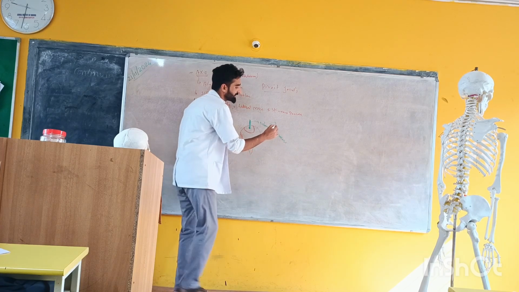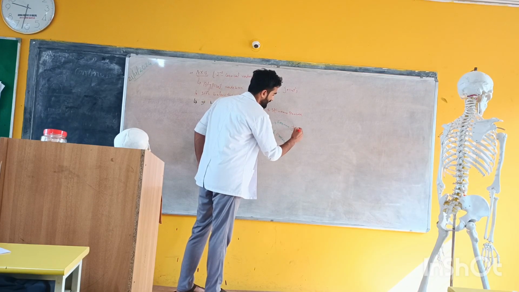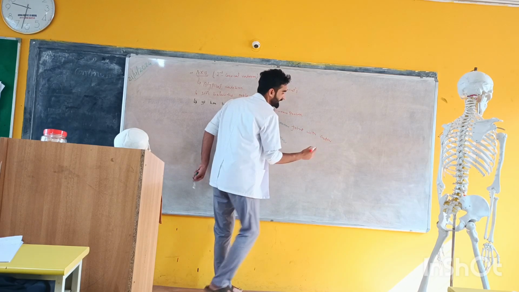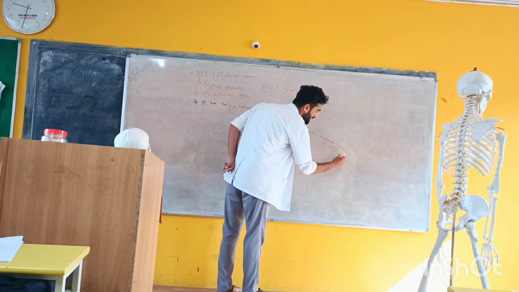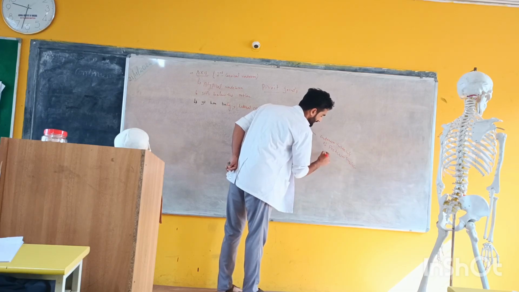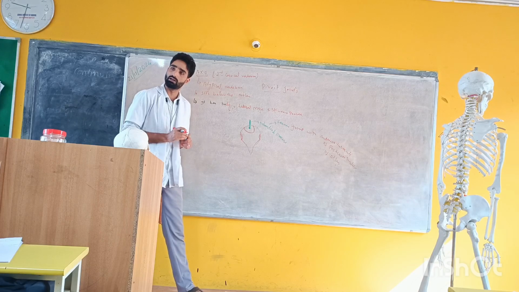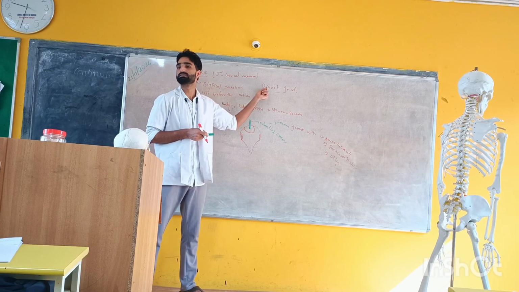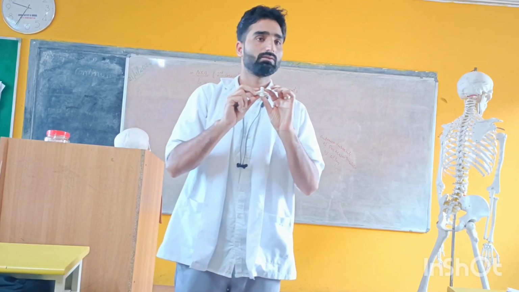This odontoid process forms a joint with the posterior surface of the anterior tubercle of the atlas. This joint is known as the atlantoaxial joint, and it is a pivot joint because it gives sidewise rotation of the head. It provides side to side movement of the head.